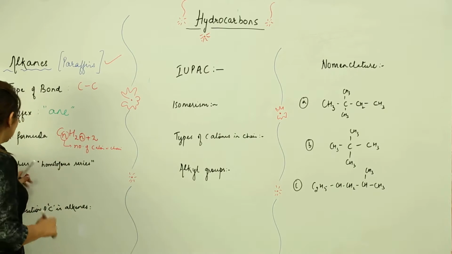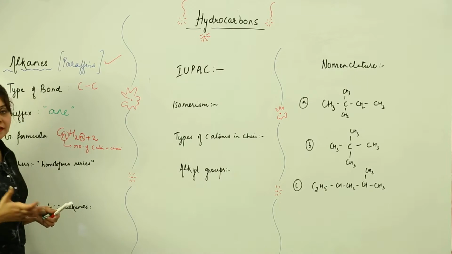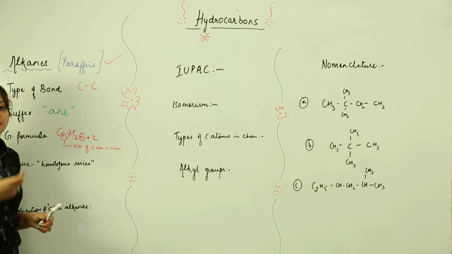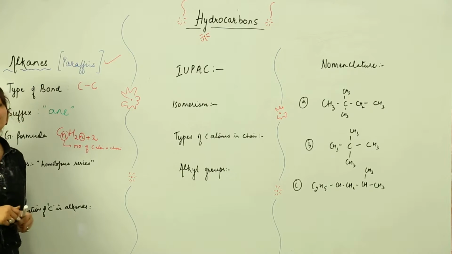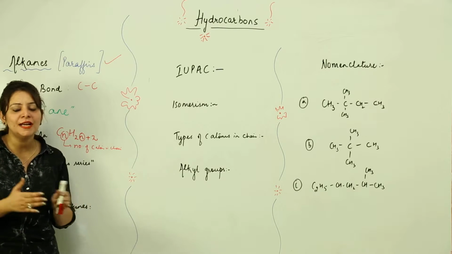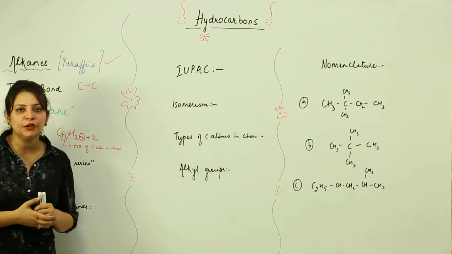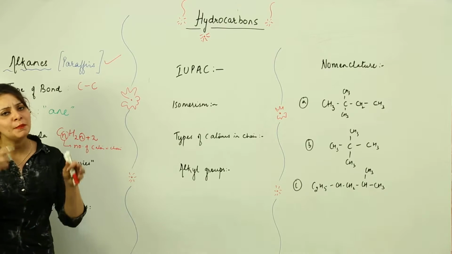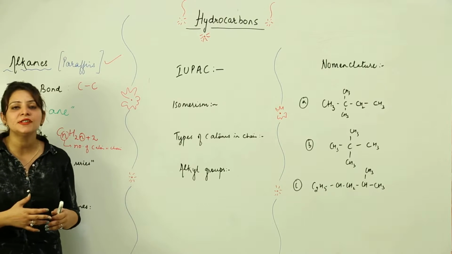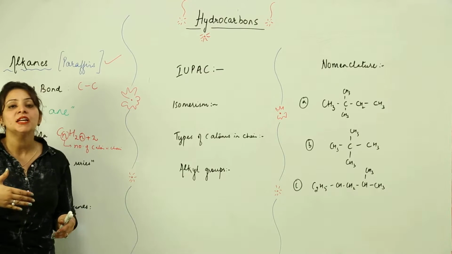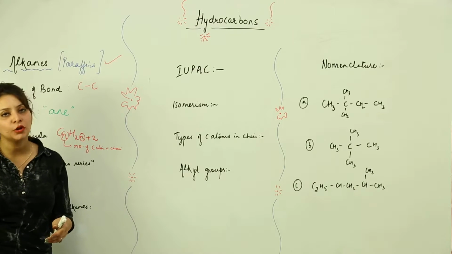Now if we talk about its members, as it contains all single bonds, we can have members starting with a minimum of one carbon atom and extending up to many. So we have the homologous series. What is the homologous series? I think you know, as we did in the general principles of organic chemistry, they are members of the same family which possess many similarities, and the only difference is that each member differs from the successive one by a CH2 group and the mass by 14 amu.